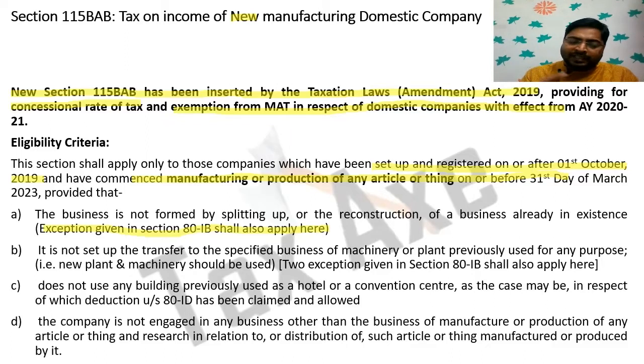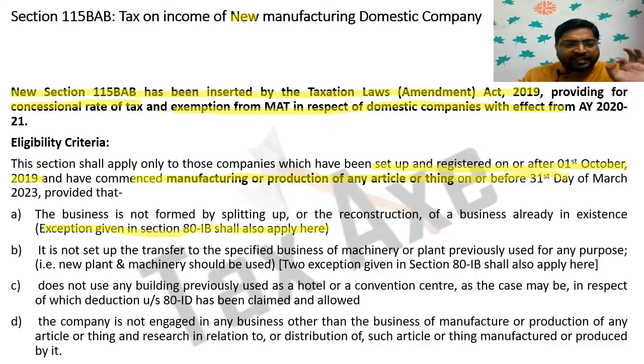Second thing is that it is not set up by the transfer to the specified business of a manufacturing of machinery or plant previously used for any purpose. So new plant and machinery should be used. It should not be formed by the previously used plant and machinery. There were some exceptions given in 80 IB, and these exceptions are also applicable here.